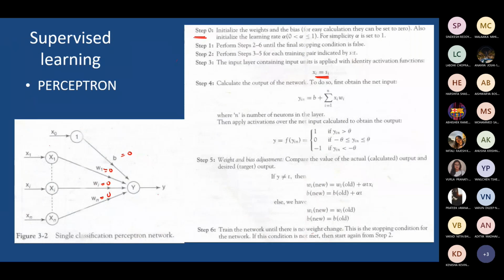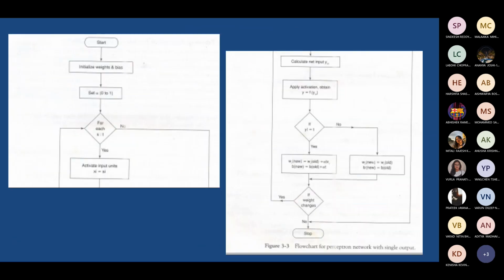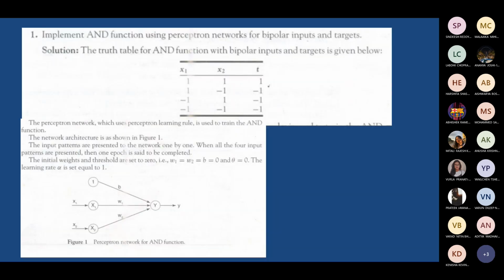So let us see how this could be implemented. Anyway, this is a flow chart. You can go through it. Whatever I discussed is written in the flow diagram. It is one and the same. You can go through it, I will not discuss it. I'll go directly to an example now.